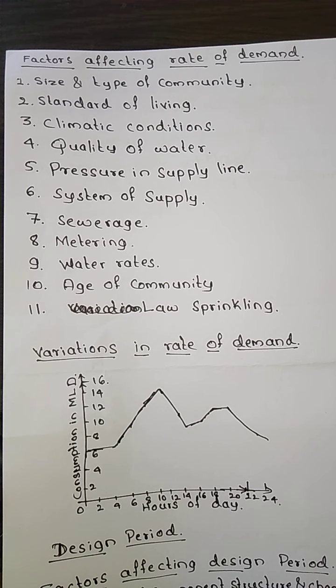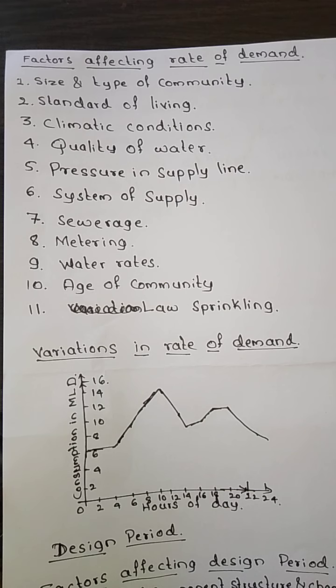Then system of supply. Regarding this, we have discussed that we are going to have intermittent and continuous supply. In continuous supply, we get the water 24/7, whereas in intermittent supply, we get the water at intervals. Okay, in a day it might be 2 hours, or after 2 to 3 days you get 4 or 5 hours. So we are going to have some variations.